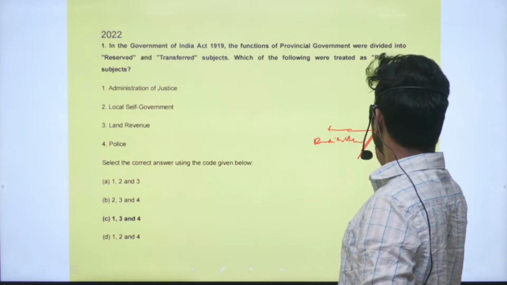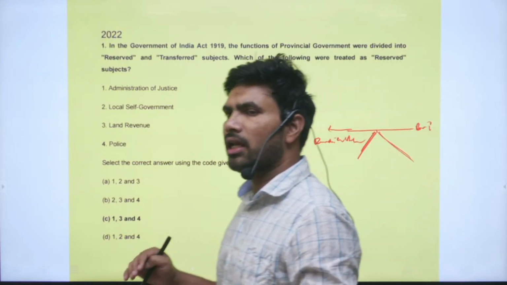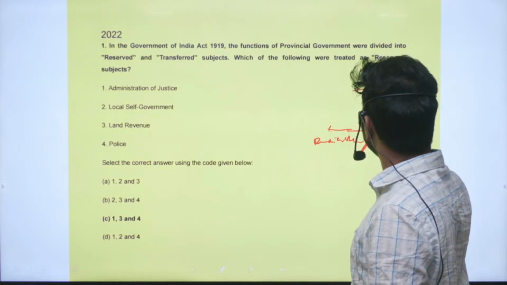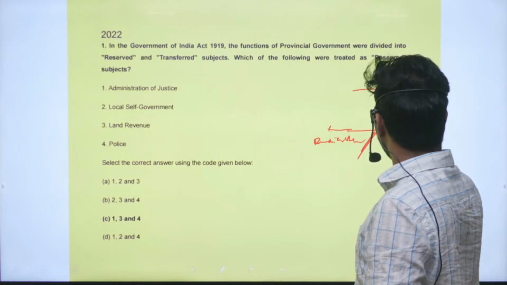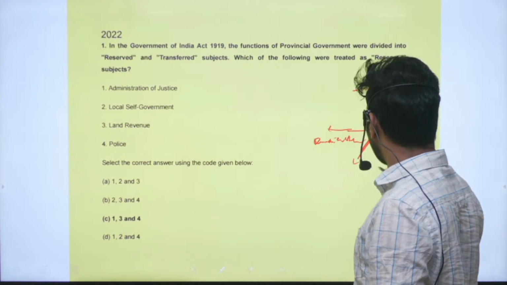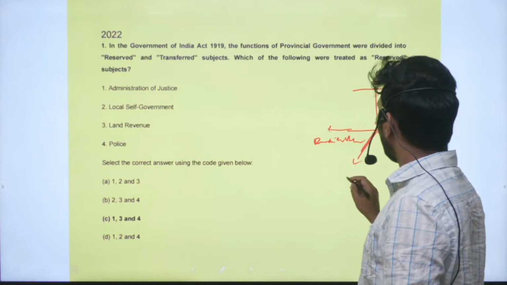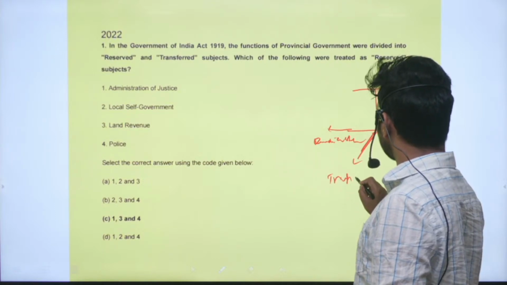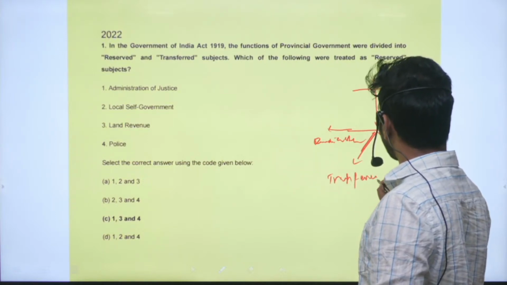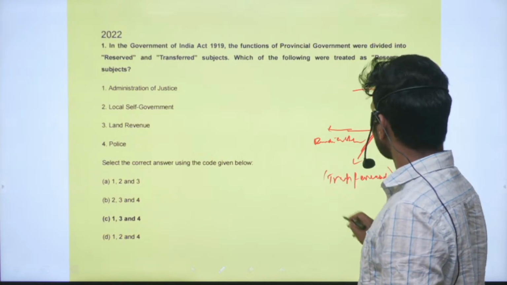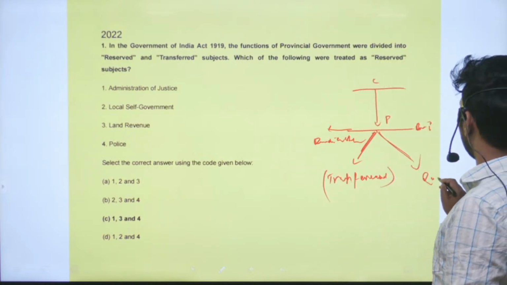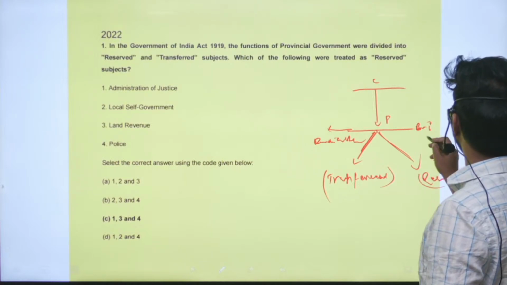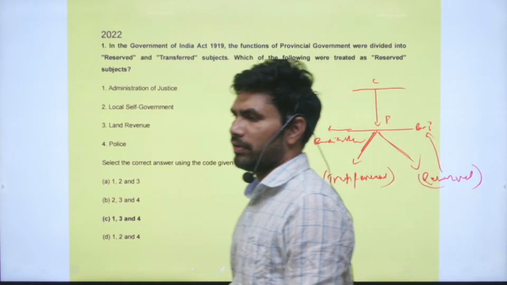And the subjects at the provincial level: first, there is a division of subjects between the center and the state, the province level. Within the provincial level, the subjects are again divided, and some have been named transferred subjects. These subjects have been transferred to Indians, and some subjects have been reserved. These are known as reserved subjects, and they were held by the British officials.